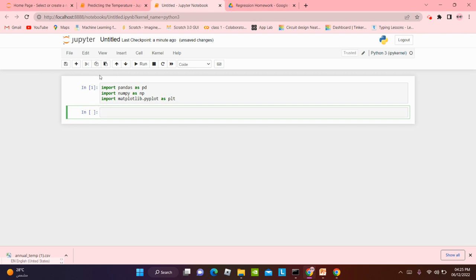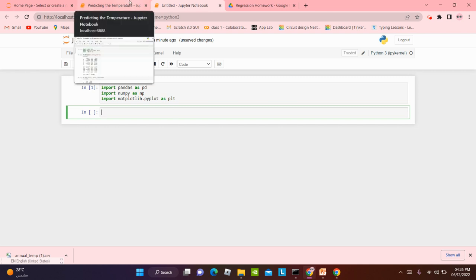Now we're going to wait. When it says 1, it means it ran successfully. When you see the star sign in the square brackets, it means it's still running. But if there's an error and it still shows 1, it means there's an error and there is a typo in your code. It doesn't always mean a typo. It can mean anything. So let's move on to the next step.